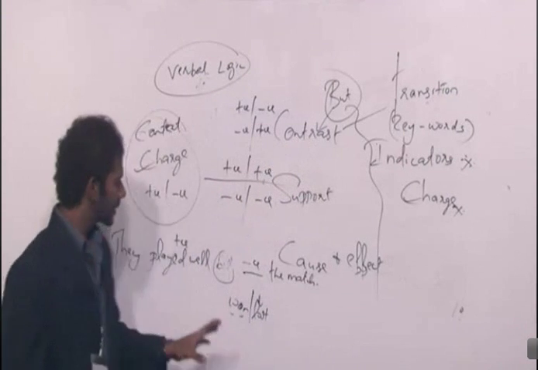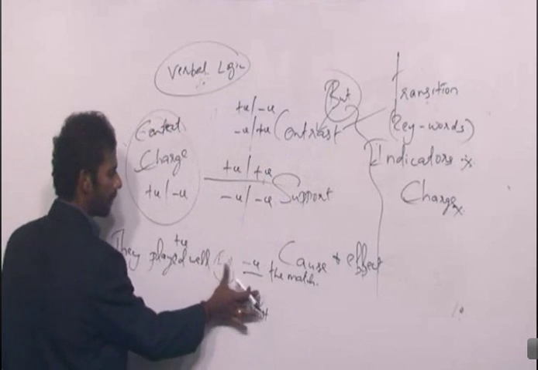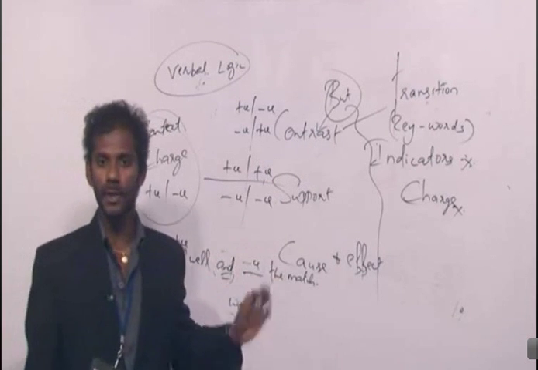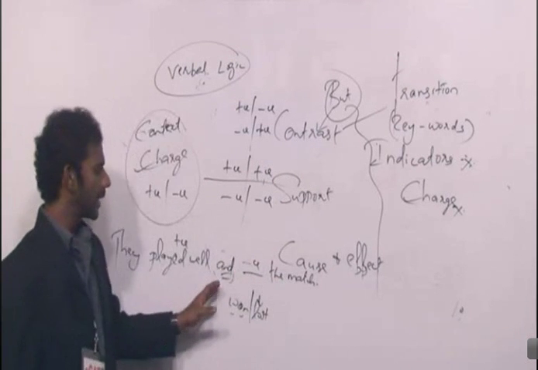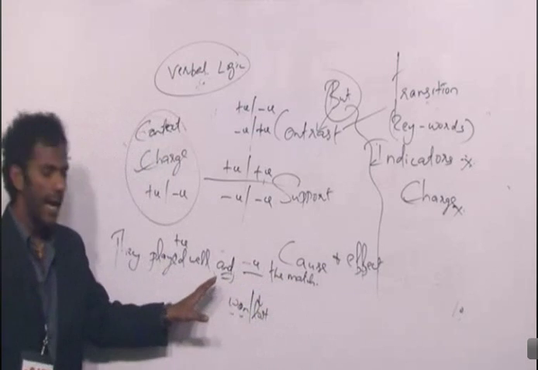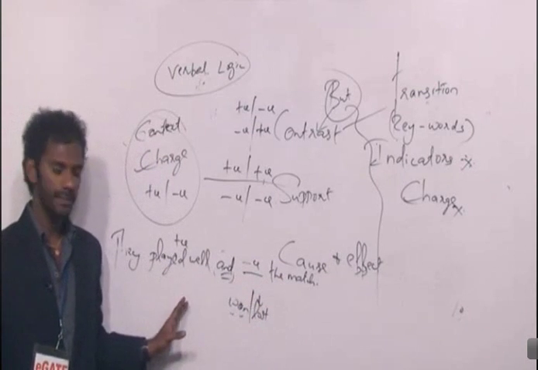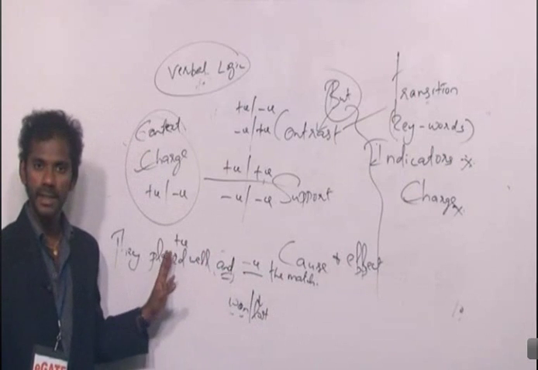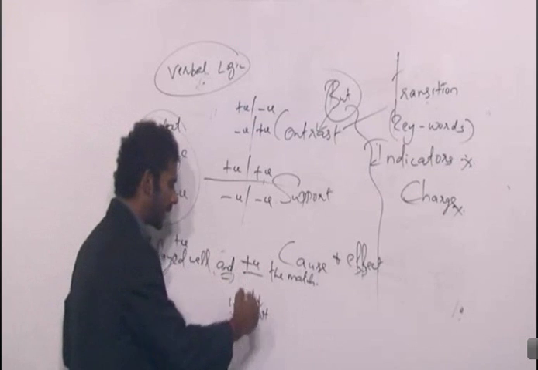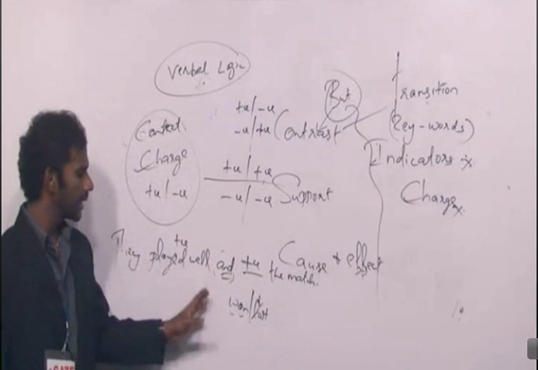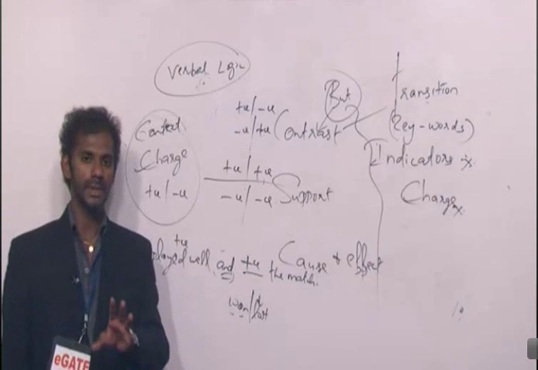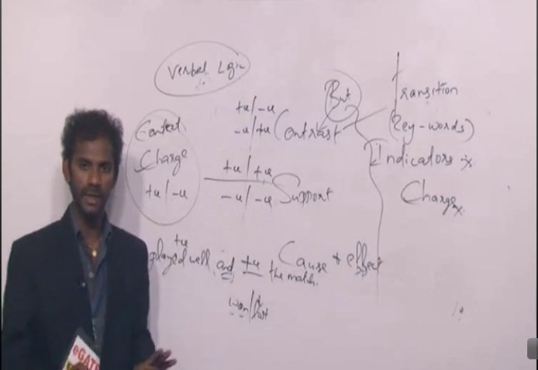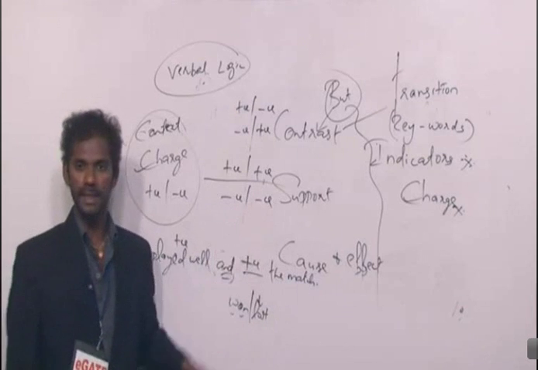Clear? Now same sentence, instead of the word but, I write and. And is a support indicator, right? They played well and won the match. And is a support indicator. What is the first idea? They played well, positive. So and is a support indicator, and the first idea is positive. So the second idea must also be positive. So they played well and won the match. Clear? So support means it is either two positive ideas or two negative ideas. Fine. That is about the second one, support indicators.